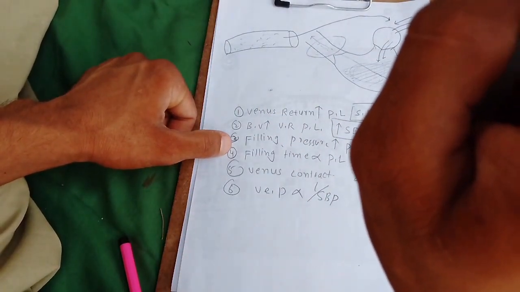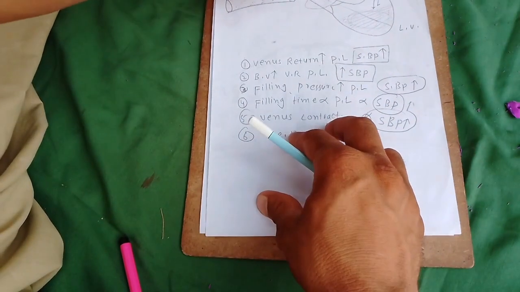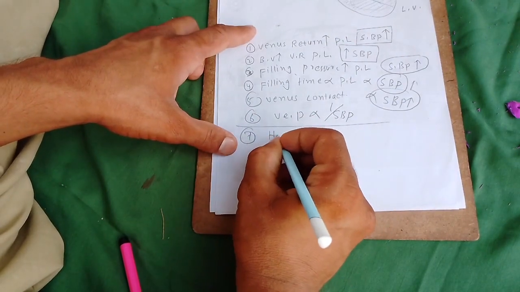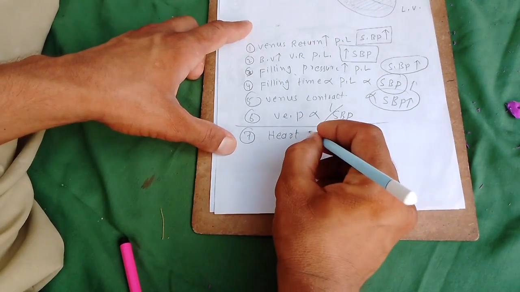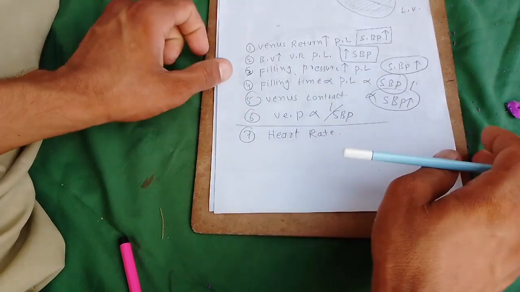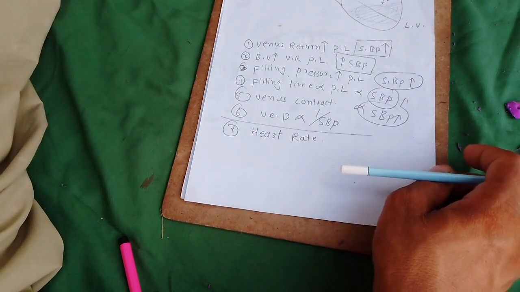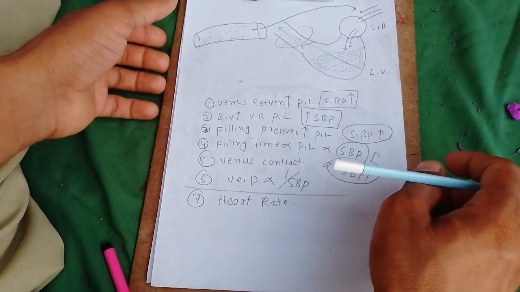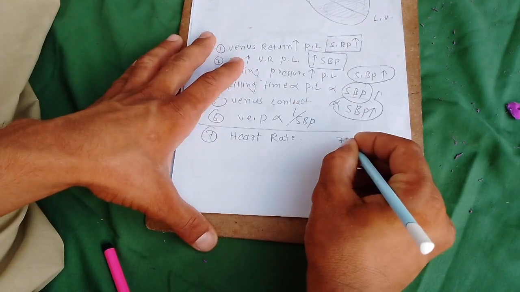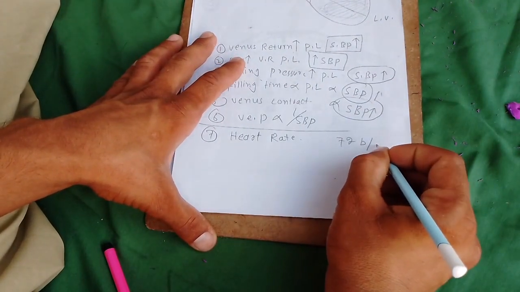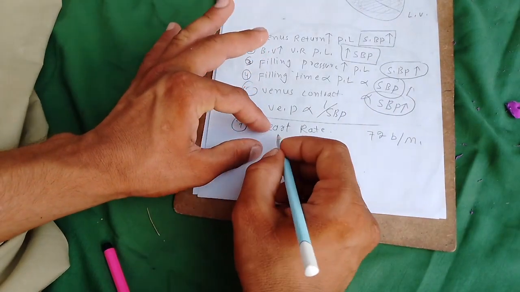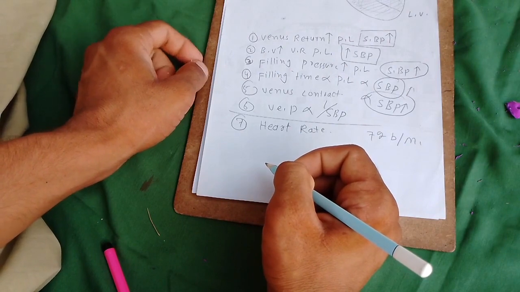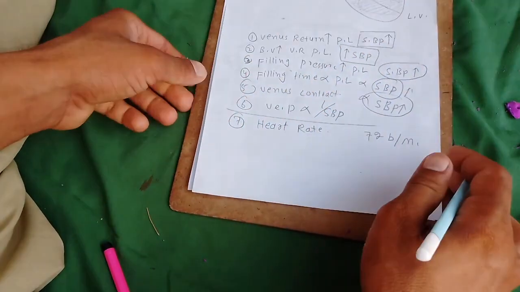Another most important point in clinical practice is the heart rate, a very important factor. What is meant by the heart rate? The number of contractions and relaxations in 1 minute is called heart rate. Normal heart rate is about 70 beats per minute. When the heart rate is increased, the systolic blood pressure is increased up to some limit.